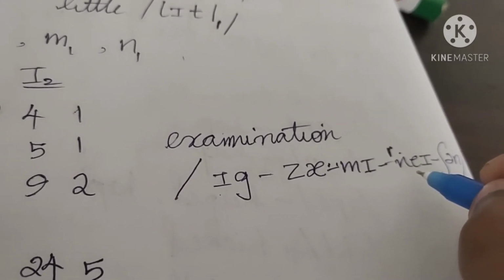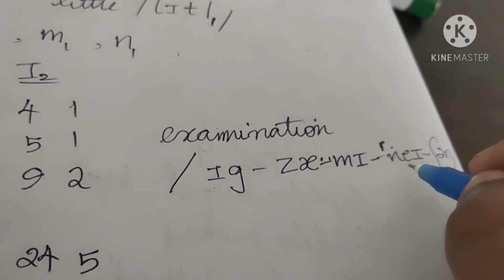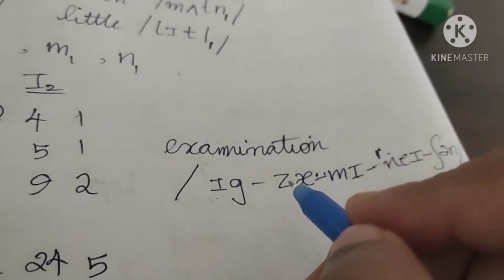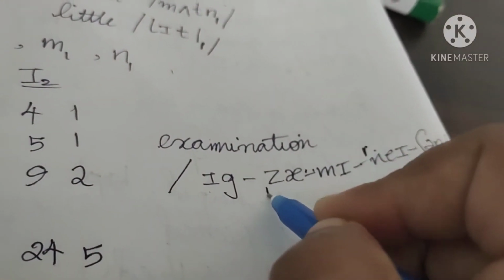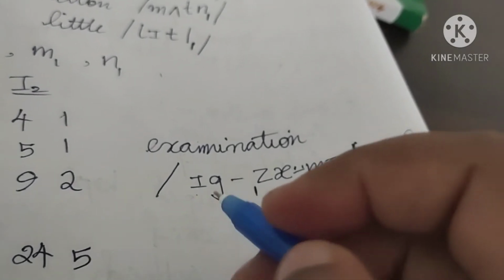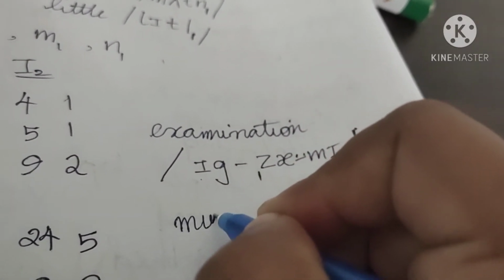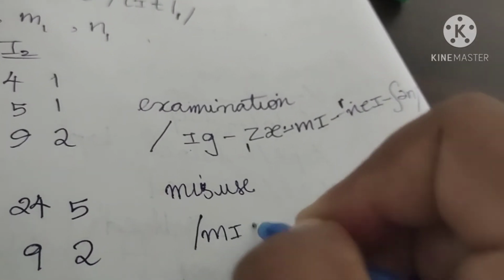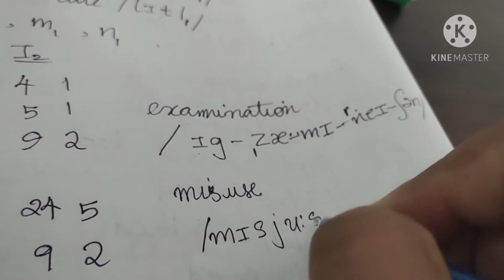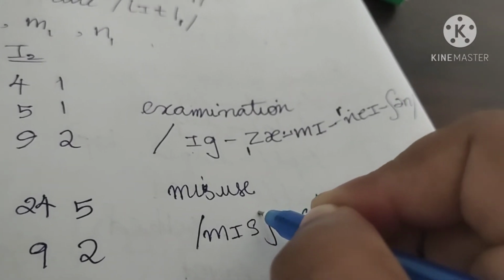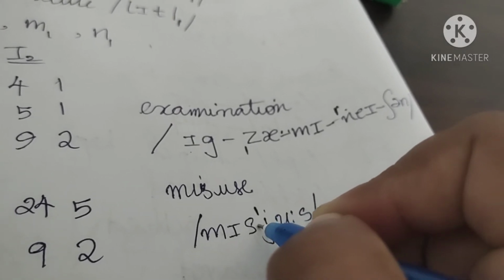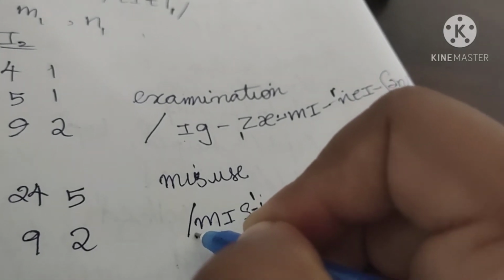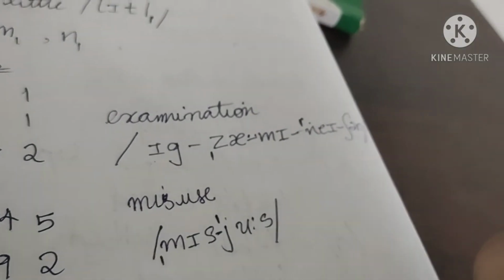Now the secondary stress: in examination, zam has the secondary stress, so we put a vertical bar below the beginning of the syllable. I hope you understood this. I will show you another example, the word misuse. There are two syllables. The second syllable is stressed and the first one has the secondary stress, so it is marked below. I hope you understood this.